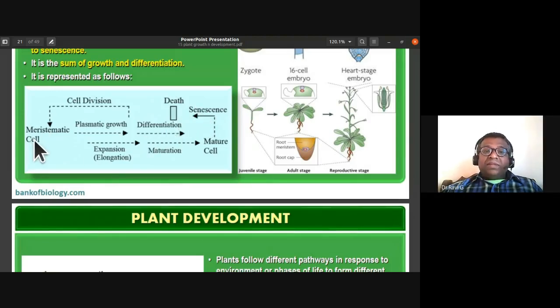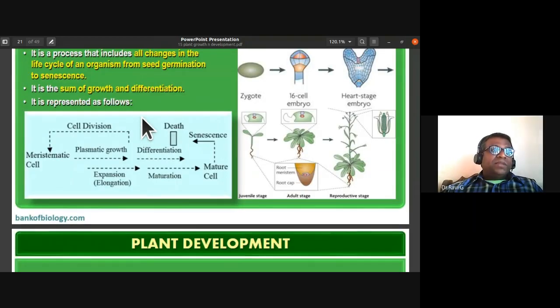So the meristematic cell forms the permanent tissue. It undergoes differentiation and forms the mature cell. This mature cell also ages, that is senescence, and then dies. This entire process of development, the life cycle of an organism from seed germination to senescence, we call development.